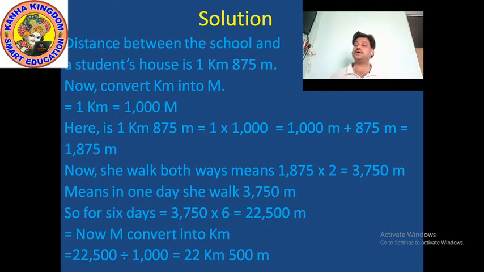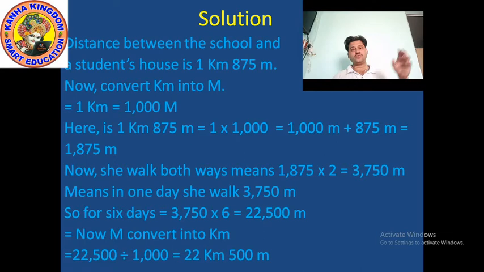It means 1 kilometer equals 1000 meter, and here 1 kilometer 875 meter means first you have to convert 1 kilometer into meter, means 1 multiplied by 1000 equals 1000 meter, plus how many meters are also here? 875 meter, and when we add both, 1000 meter plus 875 meter, it becomes 1875 meter.